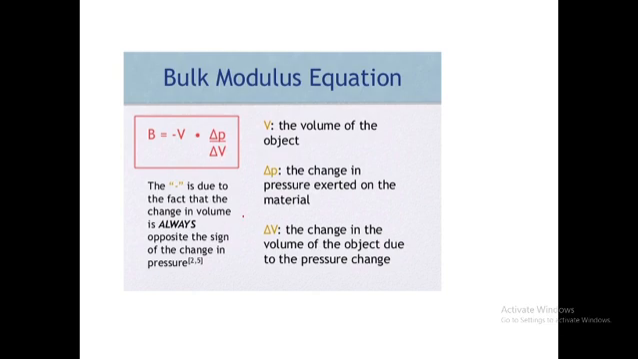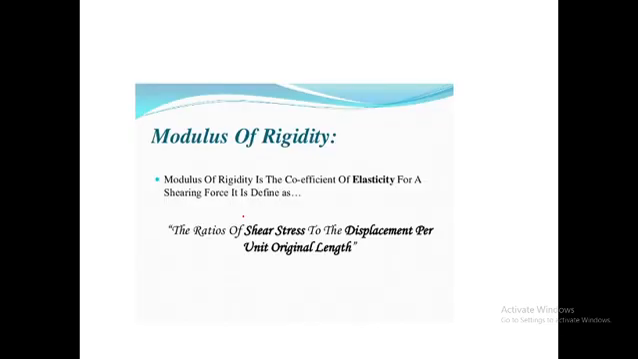Now we consider the next, the third elastic constant, the modulus of rigidity. The modulus of rigidity is the coefficient of elasticity for the shearing force. It is defined as the ratio of the shearing stress to the shearing strain.